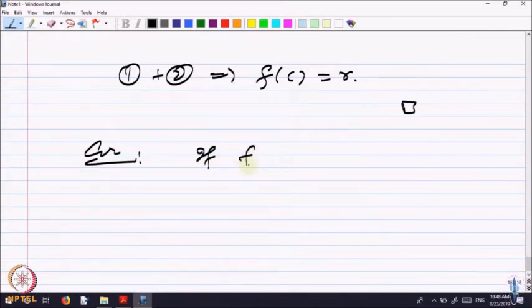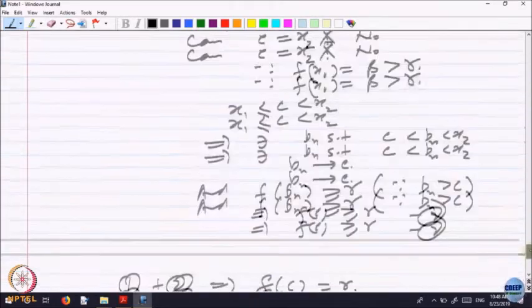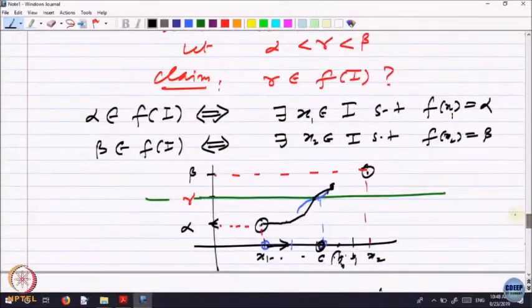Okay, what is the doubt? Where is Bn? Is on the right side. Bn is on the right side of C. And what is C? Bn's don't belong to A. Who said Bn's belong to A? Bn is the set of those points in A where f of x is less than gamma. It is not all x1, x2. Look at the definition of A. What is A?